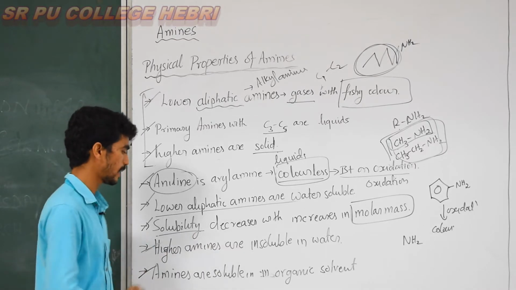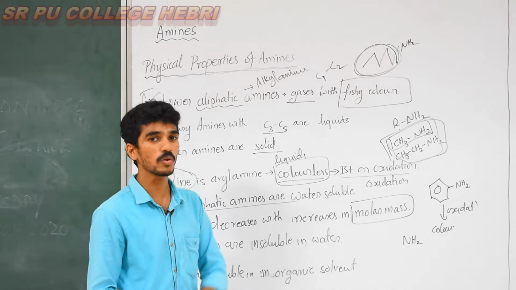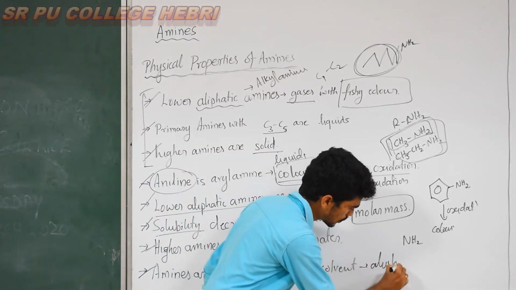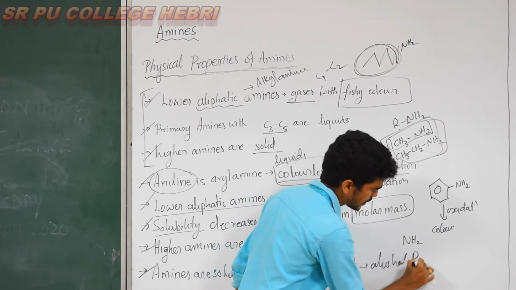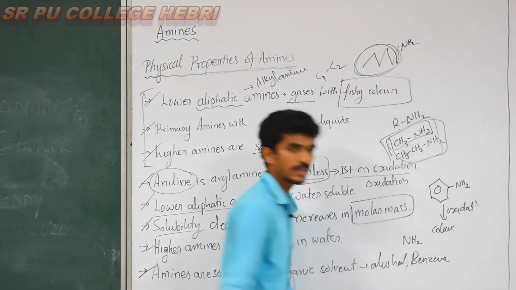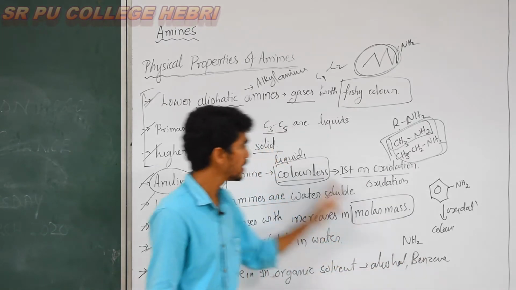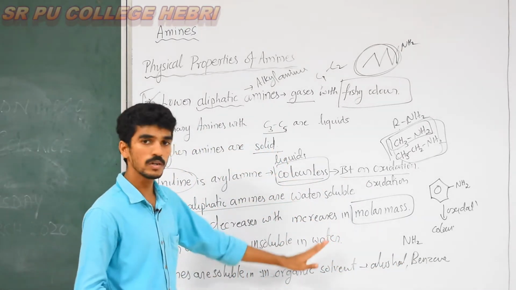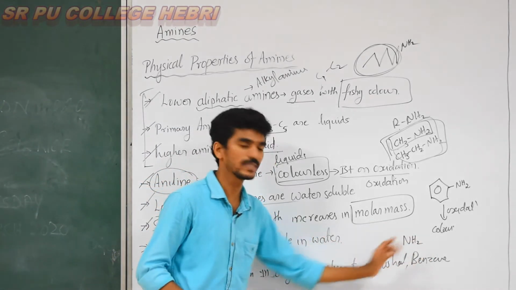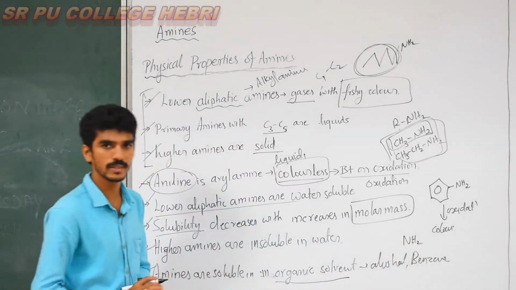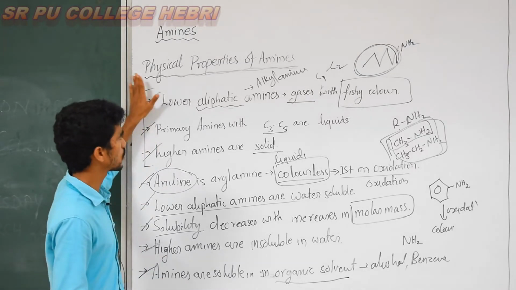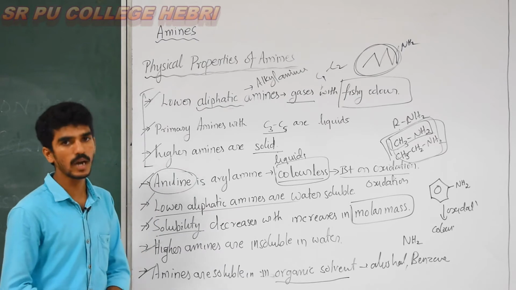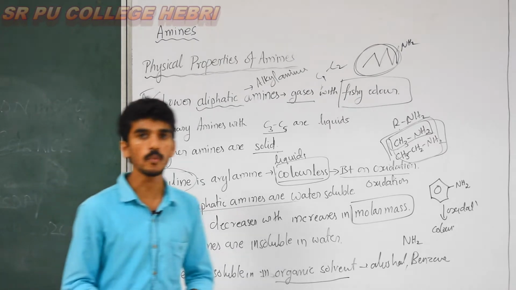And the next point regarding solubility: amines can be soluble in an organic solvent like alcohol, benzene. These are all what? Organic solvents. These amines can be soluble in what? Alcohol and benzene. These two are organic solvents. So this is regarding the physical state as well as solubility of an amine. Next we'll move to the boiling point.